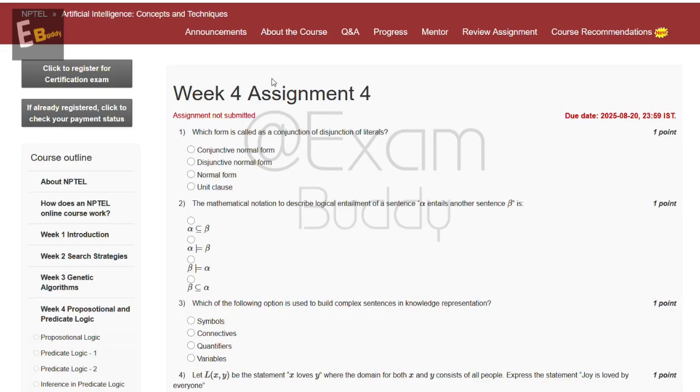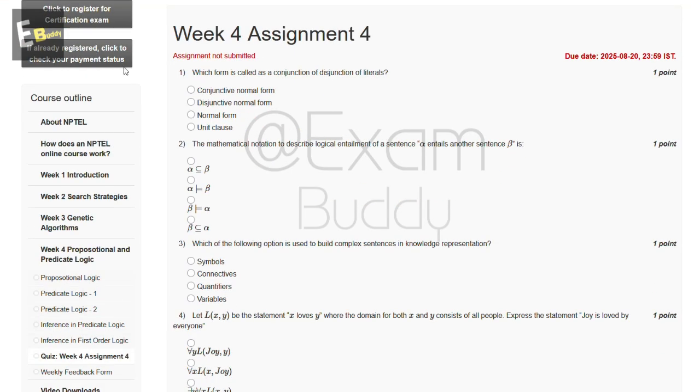Now let's do our assignment, Artificial Intelligence Concepts and Techniques, week 4 assignment. The first question is: which form is called a conjunction of disjunction of literals? These are the options: conjunctive normal form, disjunctive normal form, and unit clause. So the answer of the first question is A, conjunctive normal form.